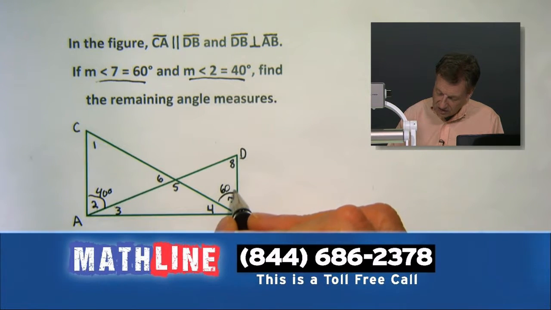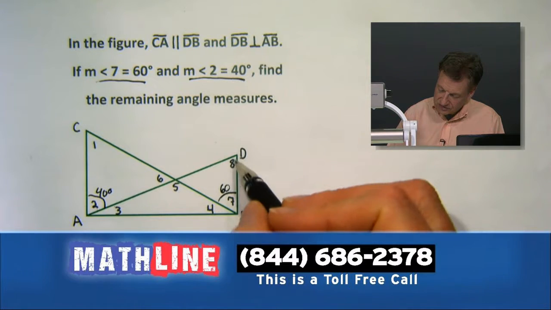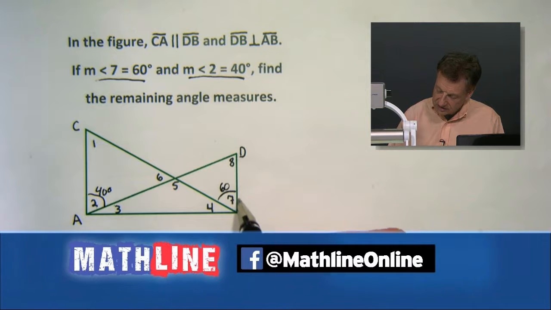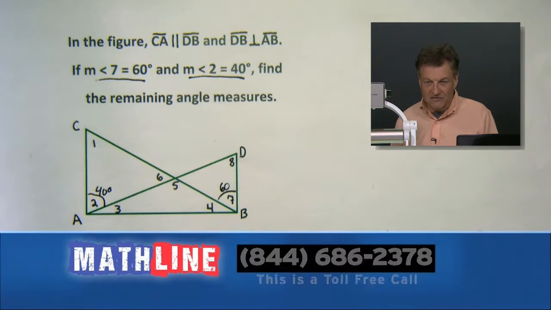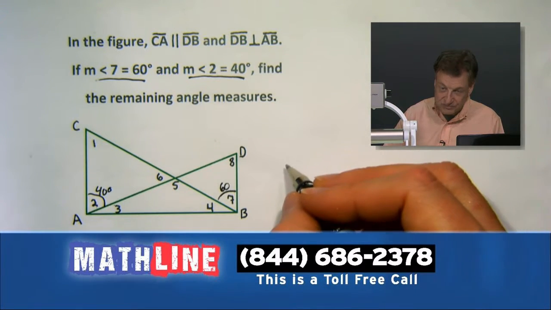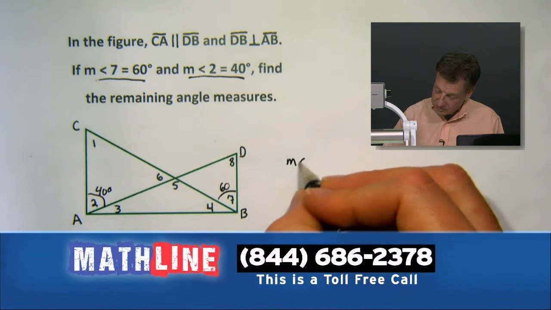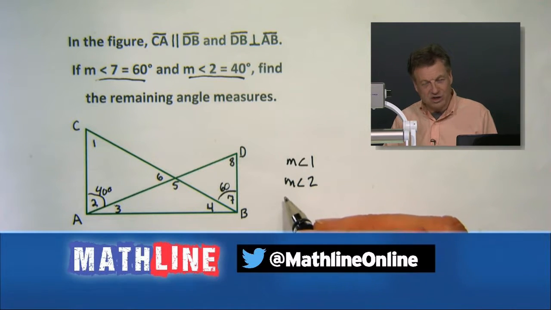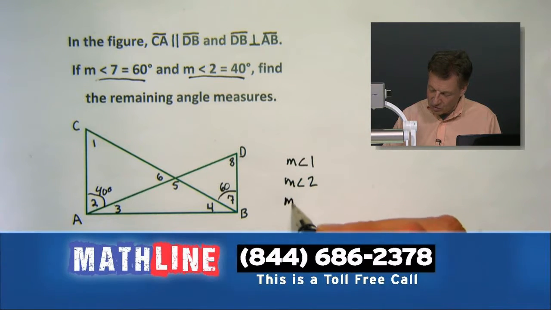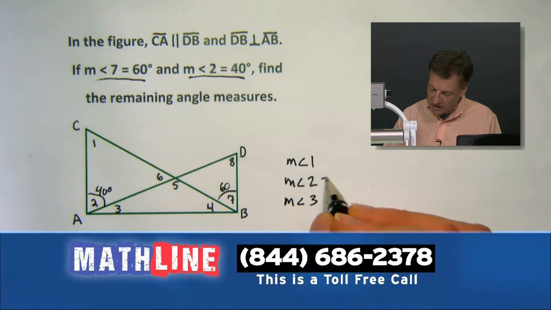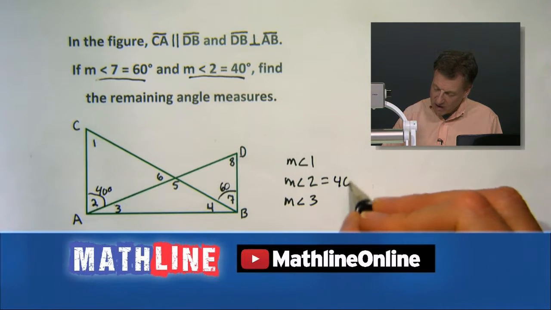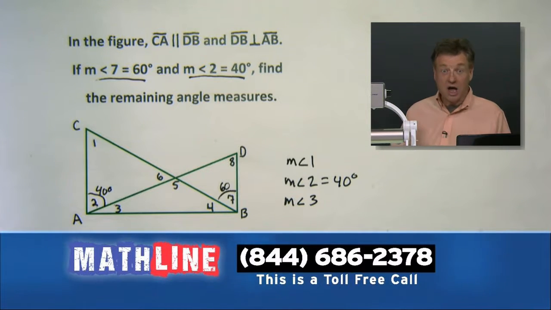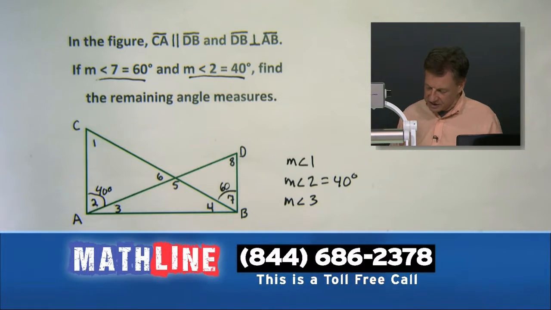If we have a right angle at, where was it? DB, so there's your DB, and there's your AB, so there's the right angle. So angles 4 and 7. Let's sidetrack just a tad. We'll put these angles down as we figure out where we're going. By the way, the M stands for measures: measure angle 1, measure angle 2, measure angle 3. We know angle 2, don't we? We'll put a big 40 right there. That's degrees, by the way. These are nice numbers, so we don't have to do too much calculator work. We can do mental math.